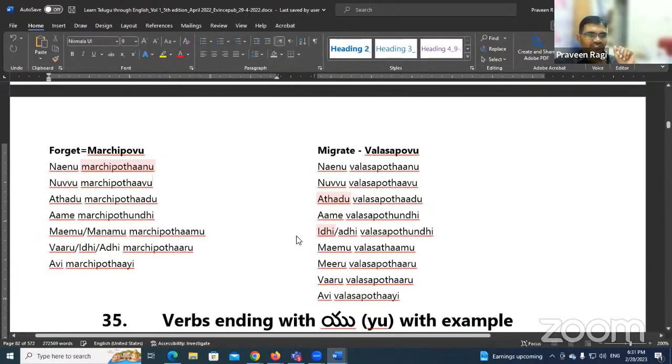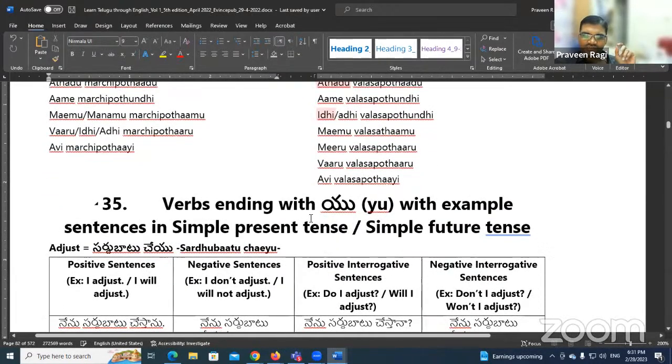I think we can end the session here. In the next session, we will continue with the verbs ending with u in simple present and simple future tense.